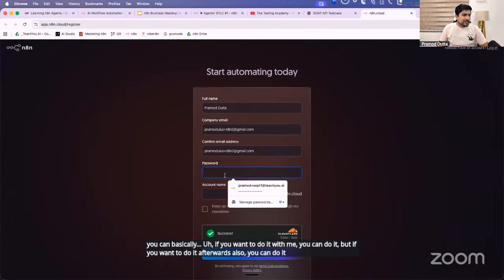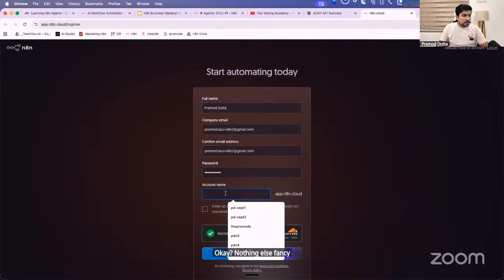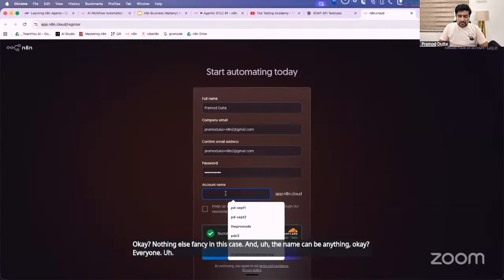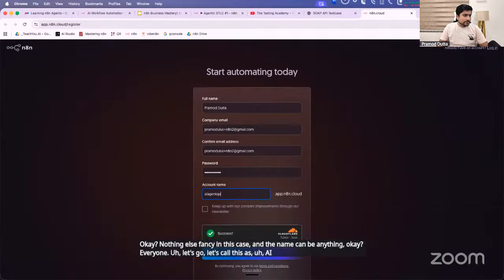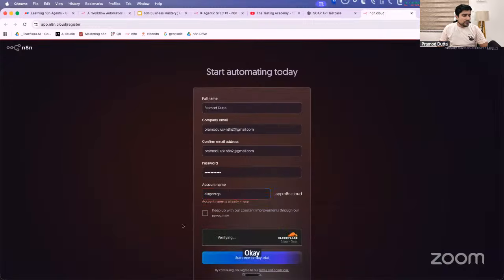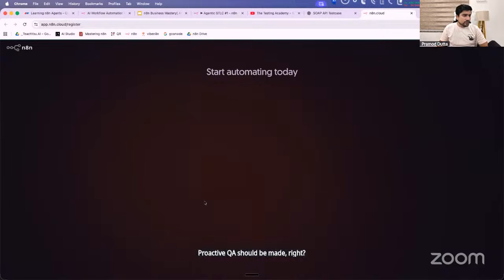Okay. I will keep the password very simple. Nothing else fancy in this case. And the name can be anything. Okay, everyone, let's go. Let's call this AI agents QA. I hope this name is available. Oh, not available. Okay. AI agents for QA. So let's say proactive QA. Proactive QA should be made, right? Okay, yes, good.